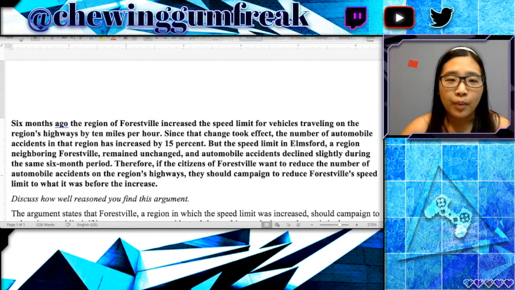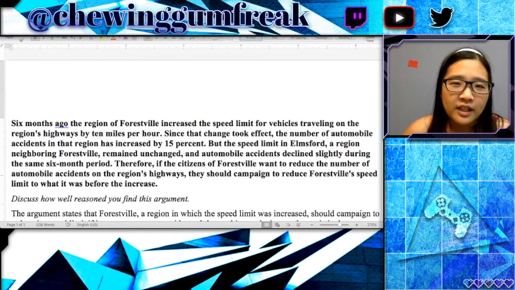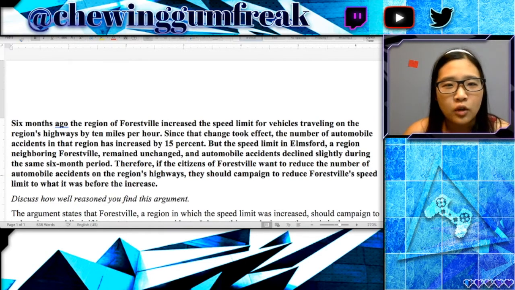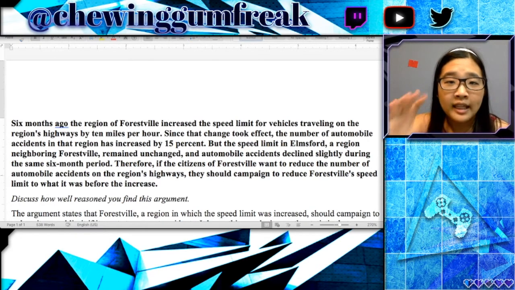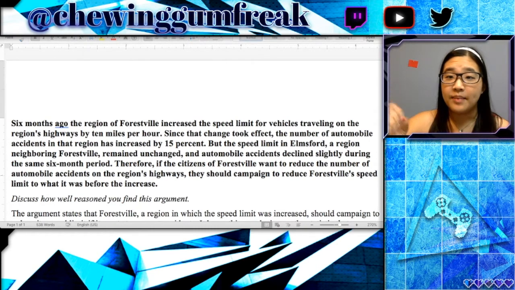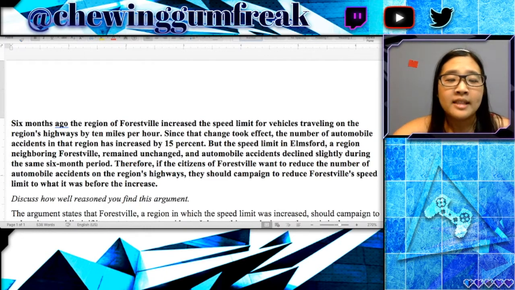So the prompt goes like this. Six months ago, the region of Forestville increased the speed limit for vehicles traveling on the region's highways by 10 miles an hour. Here, this is a fact. Basically, it is setting up what the argument is going to be. Since that change took effect, the number of automobile accidents in that region has increased by 15%. So this is another fact, and it gives you an idea of what the argument is going to be.